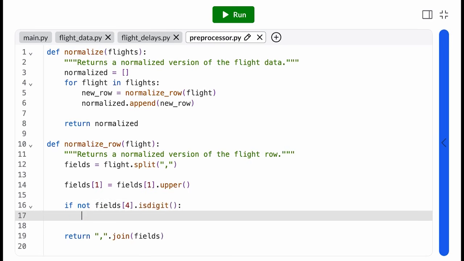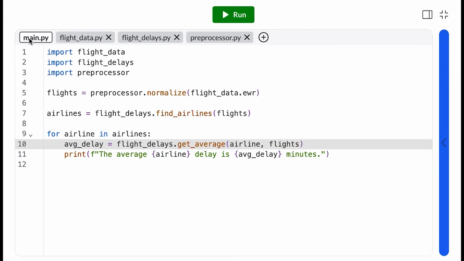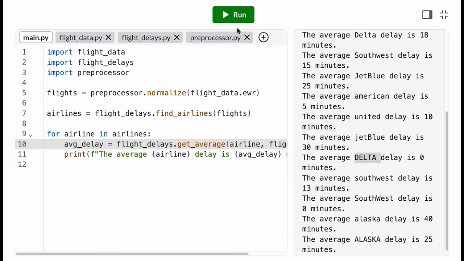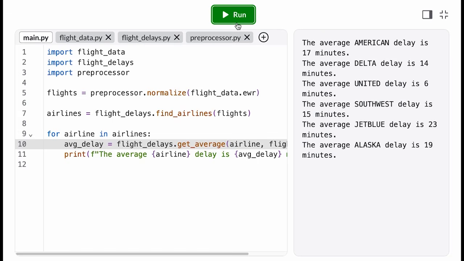We call this pattern separation of concerns, because each piece of code can focus on a single task. Our analysis shows that JetBlue has the worst average delay at this airport. To continue on, we can analyze the delays at other airports, or maybe add a function to learn more about delay causes.